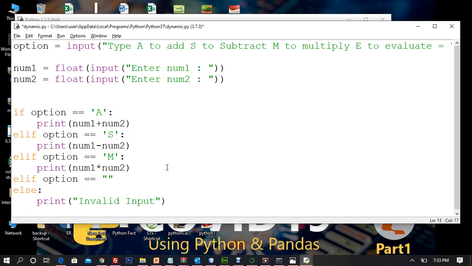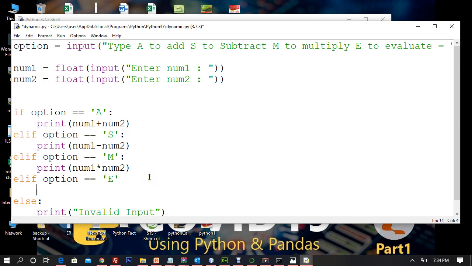Option is equivalent to. Why are we using double is equivalent to? Yeah, comparison operators. What are we doing here? Assignment. Assignment takes place from right hand side to left hand side, and comparison also takes place from right hand side to left hand side, because it doesn't matter where it starts from, because you have to compare both should have same value. Okay, now if option is equivalent to E, what do you want here?